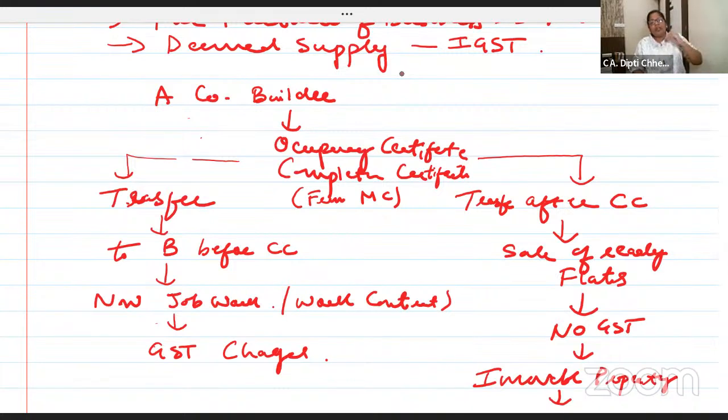After doing the plotting, I, the buyer B, am saying to A, on my plot, can you construct 2 slabs, plumbing, drainage, this, that? It will become works contract. GST will be chargeable.